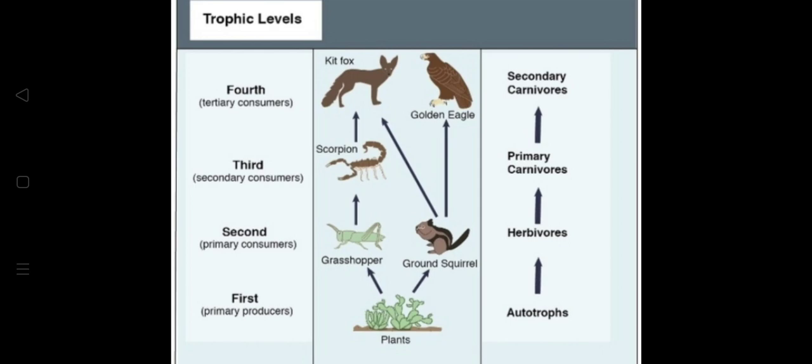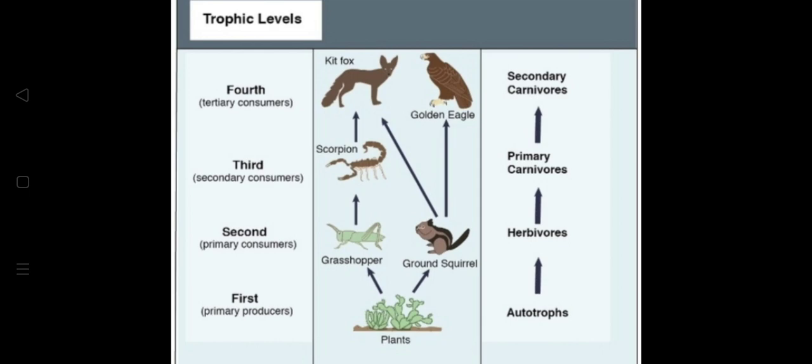Now we'll understand the trophic levels one by one. Primary producers make their own food via photosynthesis. We know this. Photosynthesis uses the sun's energy. Plants use the light energy, that is the natural light derived from the sun or the solar energy, to make food by converting light energy into chemical energy. The primary producers, we all know, are plants and algae. These organisms are known as autotrophs.